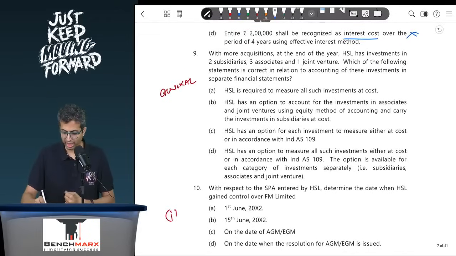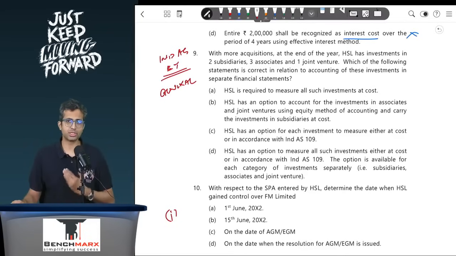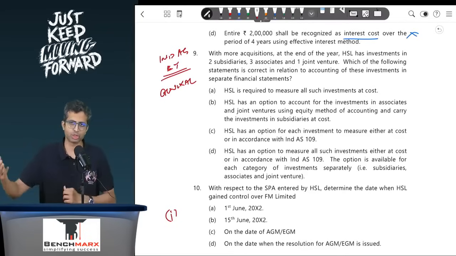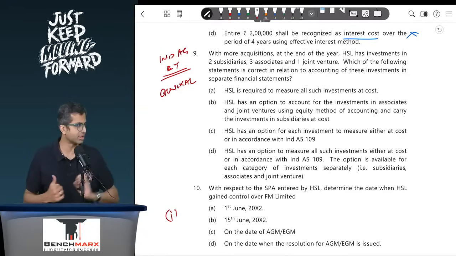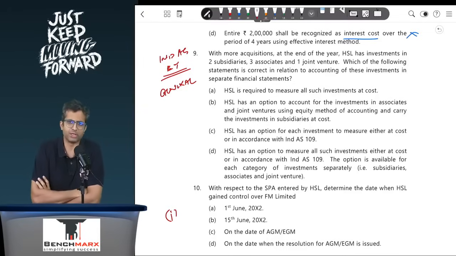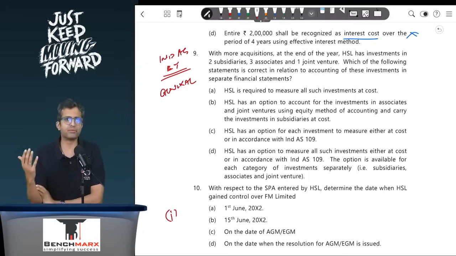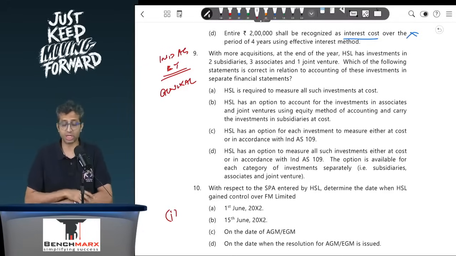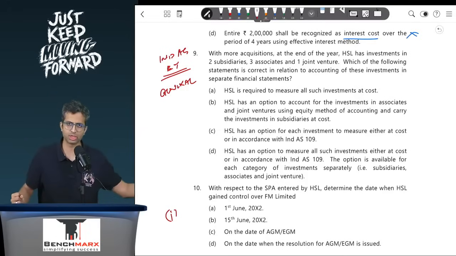Okay, then you have point 9, which is a general point. This is linked to Ind AS 27, which says that in the separate financial statements, you can show investments in subsidiaries, associates and joint ventures at cost or as per 109 principles. What method should you use? Well, this method is available for a category of investment. So it is possible that investment in subsidiaries you decide to show at cost. However, investment in joint ventures you can record at FVTPL, for example. But within that, let's say if I have 3 joint ventures, each of them has to be recorded in a similar way. But that does not mean that the subsidiary also has to be accounted for in a similar way. Subsidiary is a separate category and hence can be accounted separately. So that is the basis of this 9th point.